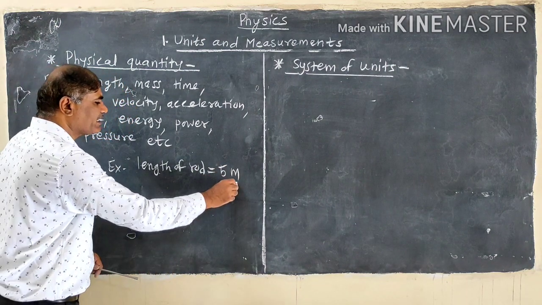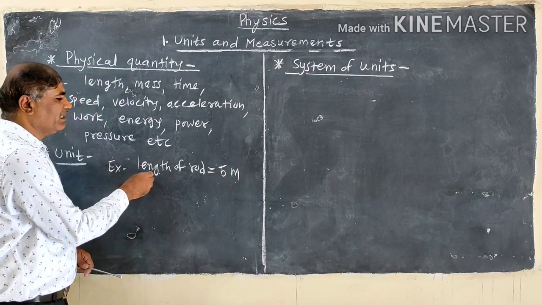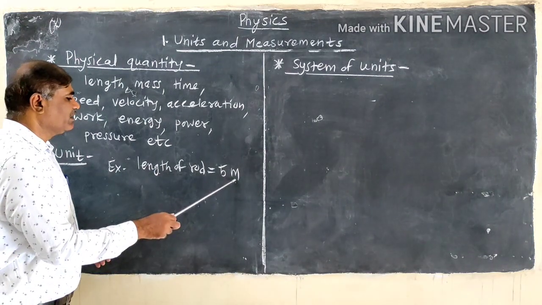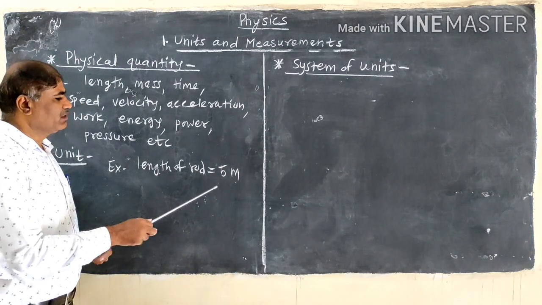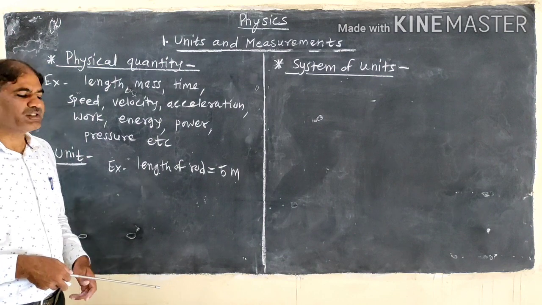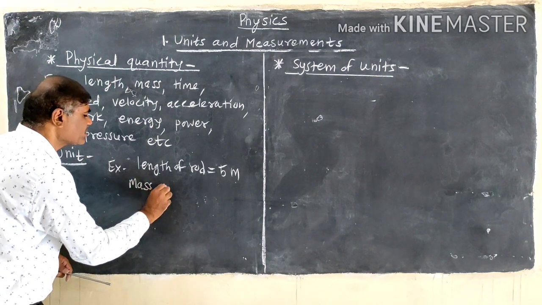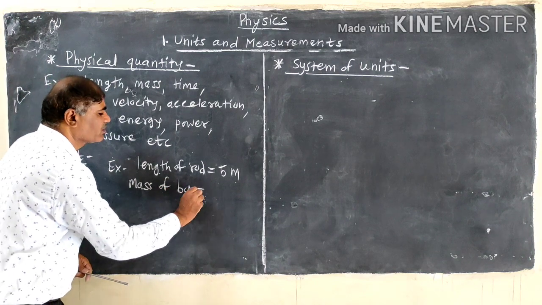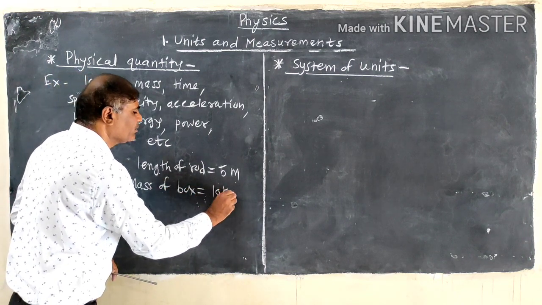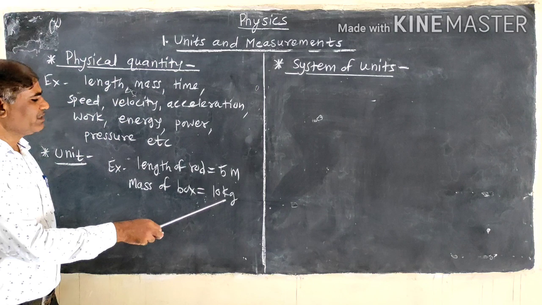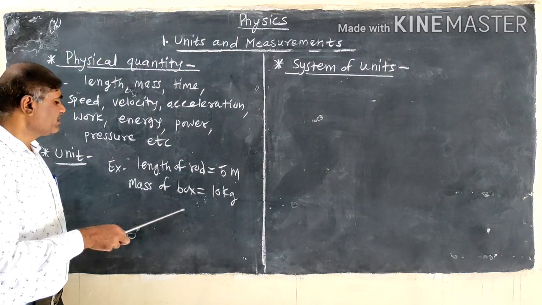So meter is the standard to measure the length, and therefore meter is unit of length and 5 is the magnitude or a number. Then we take another example: mass of box equal to 10 kilogram. So kilogram is the standard to measure the mass.